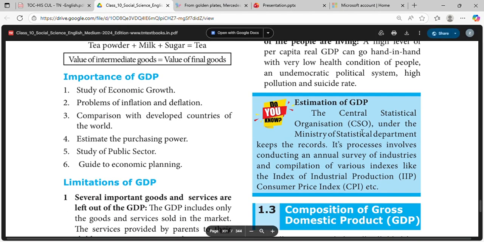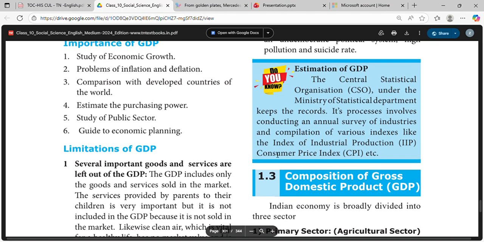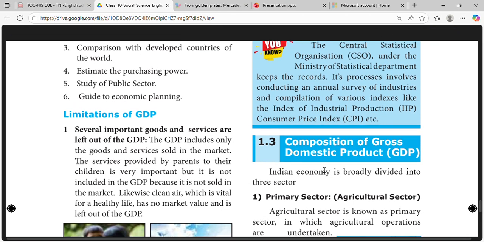The Central Statistical Organization, CSO, under the Ministry of Statistics, keeps records. Each process involves conducting an annual survey of industries and compilation of various indexes like the Index of Industrial Production, IIP, and Consumer Price Index, CPI.